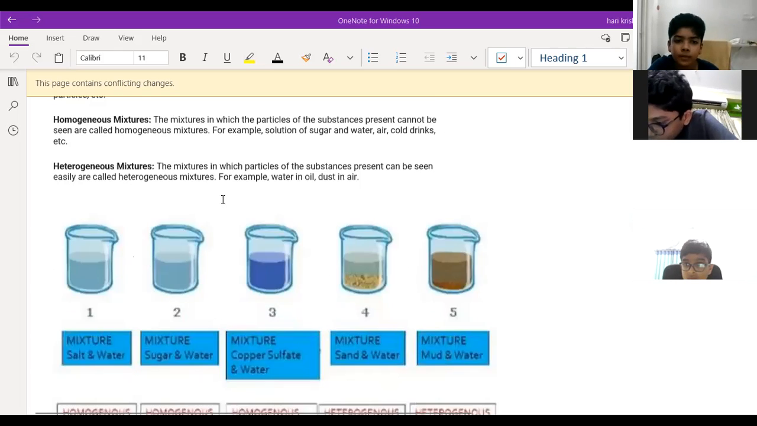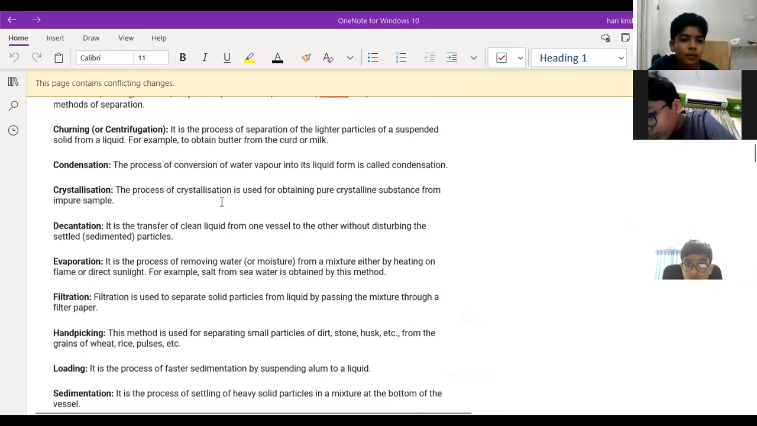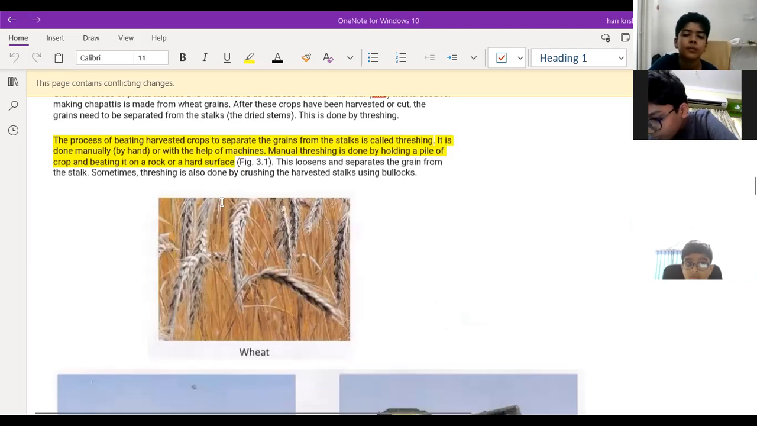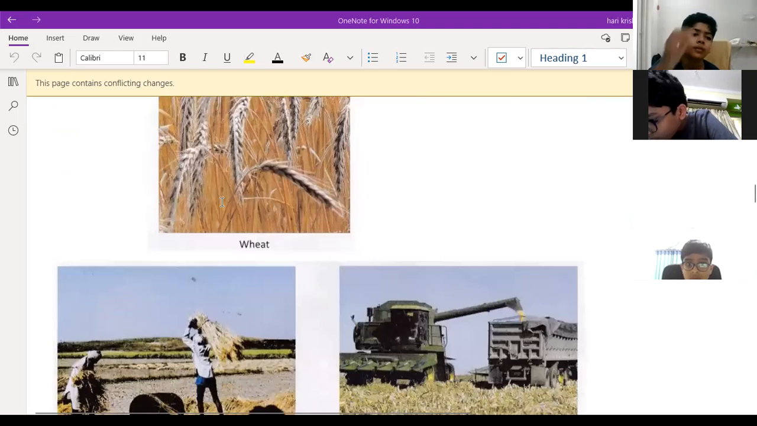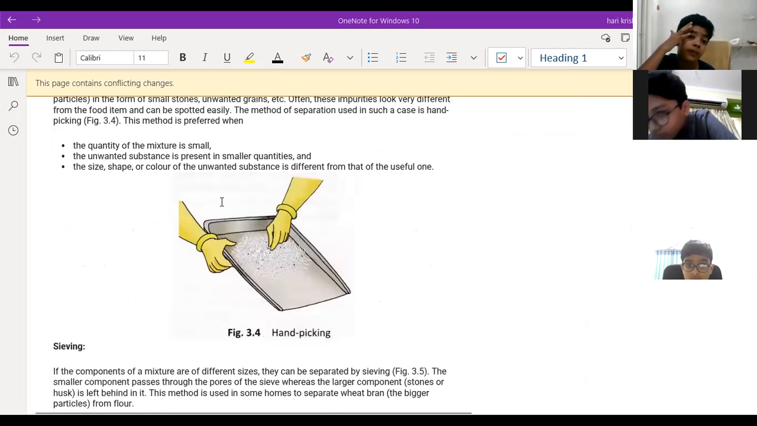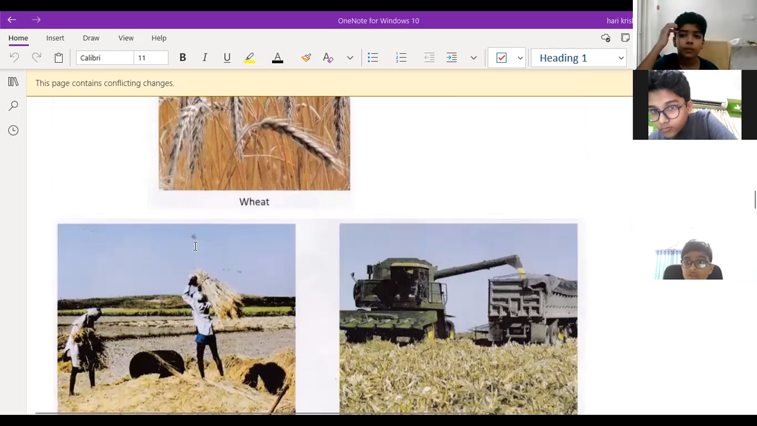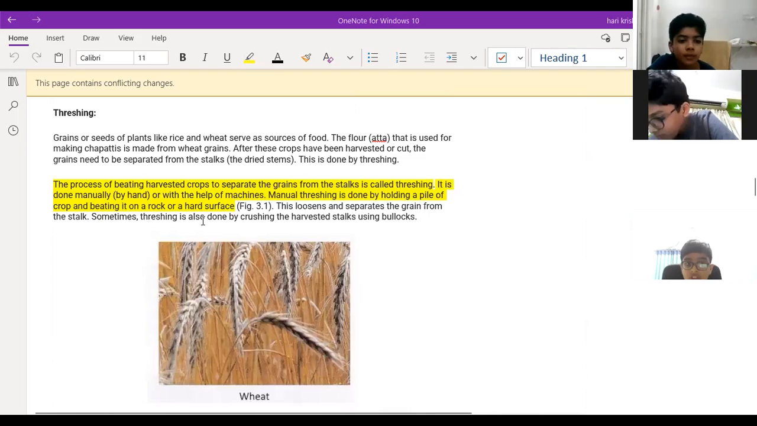So today we are going to discuss from the topic. I think last class started with these methods, right? Threshing, winnowing, hand picking. We finished it last class. Then what is the meaning of threshing? The process of beating harvested crops to separate the grain from the stalks. Okay. The process of beating the harvested crop to separate the grains from the stalk is called threshing.